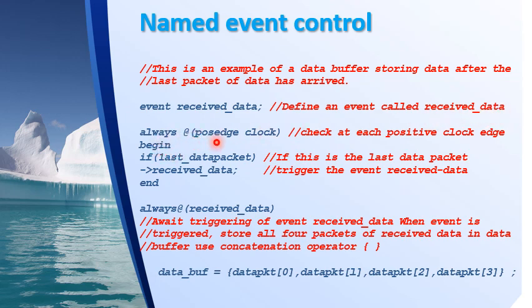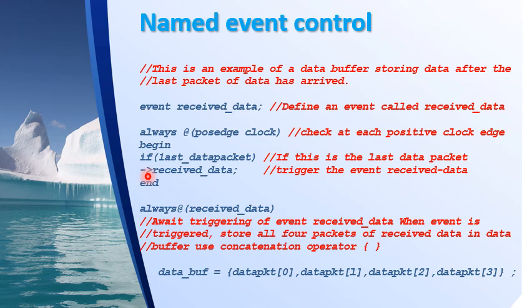Now, always @(posedge clock), that is for every positive edge of the clock, I want to check whether the last data packet has arrived. This is a simple if statement: if last data packet. This condition will be true only if the last packet has arrived, so only in that case will it enter this if block. Now this symbol, the dash and front arrow, indicates the triggering of an event.